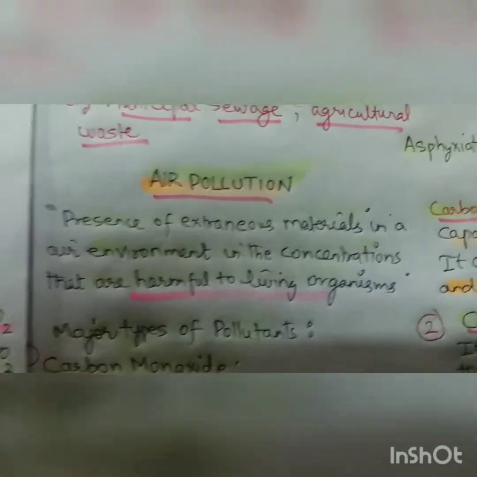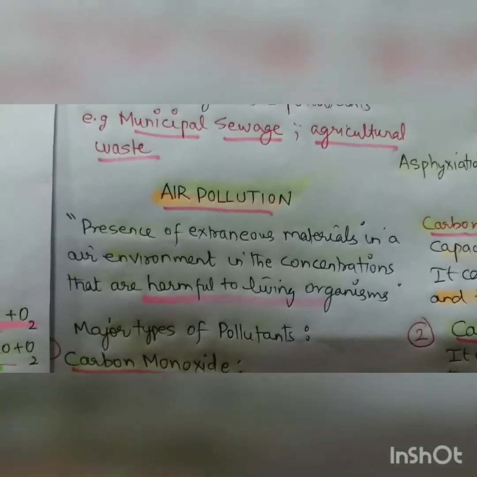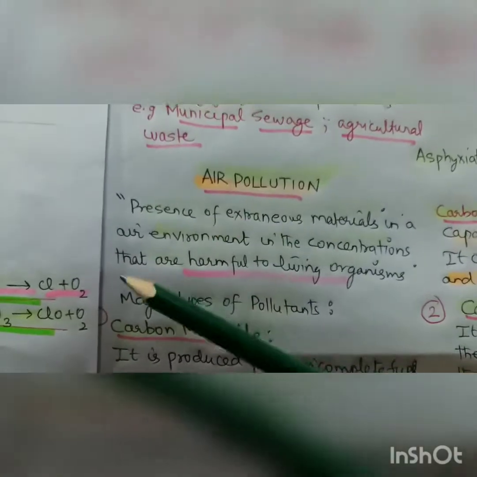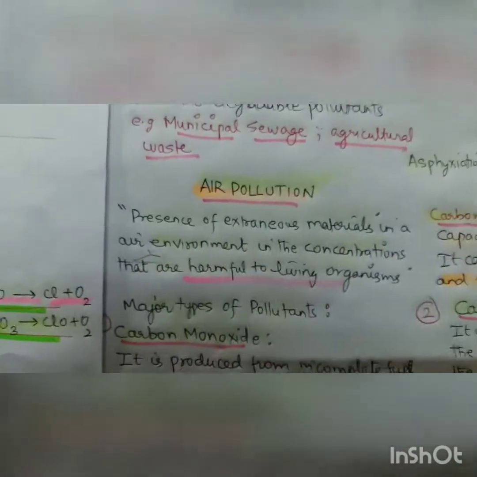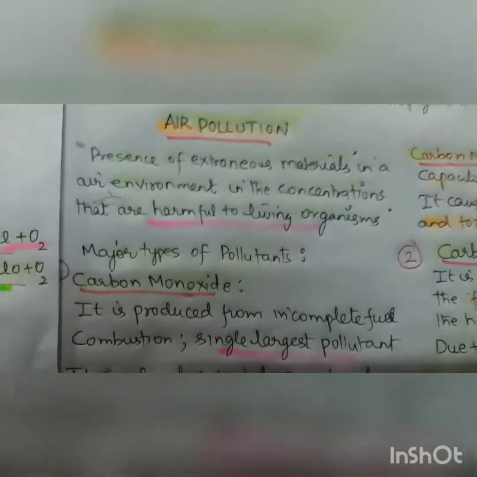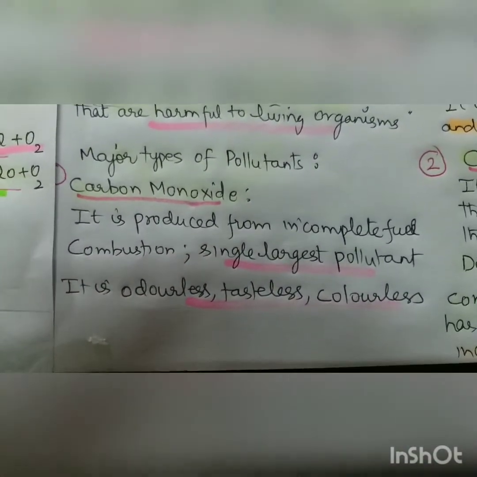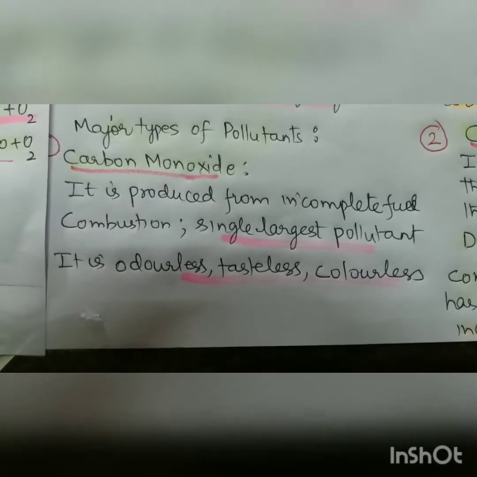Now we are coming to the air pollution, and air pollution I already told you, the definition is the same: the presence of external materials in the air environment, in the concentration that is harmful to the living organisms. The major type of pollutants are, first is carbon monoxide. This is very important.